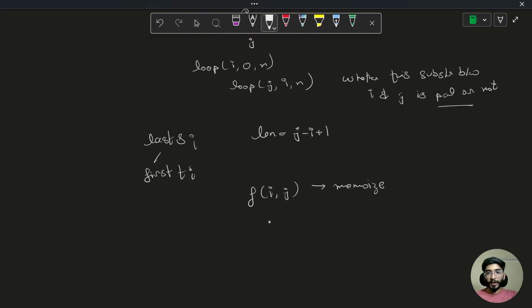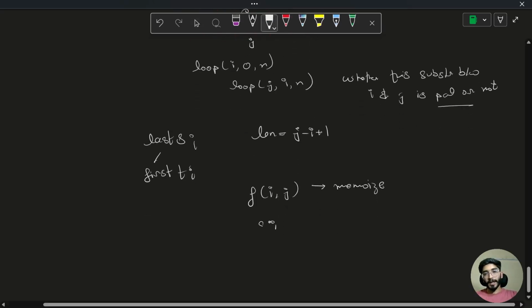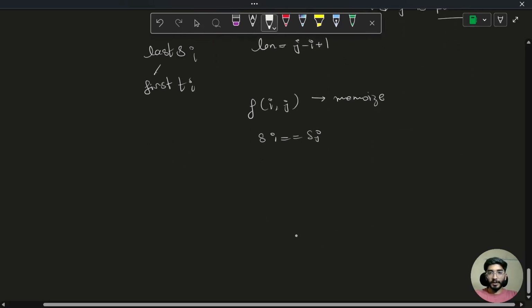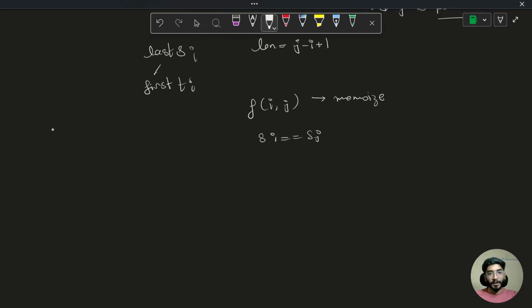So at any point, if my s of I is equal to s of j, or let's write the string here again. So if this is my string, which is a b c b a, and I have to check this string as palindromic or not between I and j, what I'll do, I'll compare both of the characters.